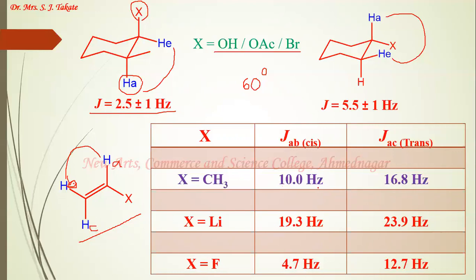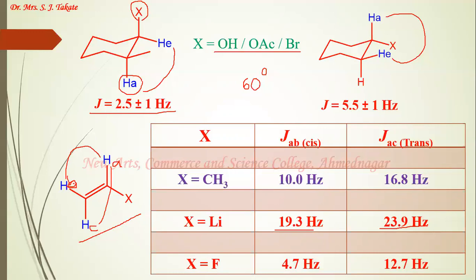JAB, that is cis coupling, is 10 hertz, while trans coupling, this JAC, is 16.8 hertz. Remember, the trans coupling constant value is higher than the cis coupling constant value. Then the second example, where X is lithium, which is a highly electropositive element, the cis coupling constant value has increased up to 19.3 hertz, which is more than the normal trans coupling constant value also. And the trans coupling constant value is still increased to a large extent.